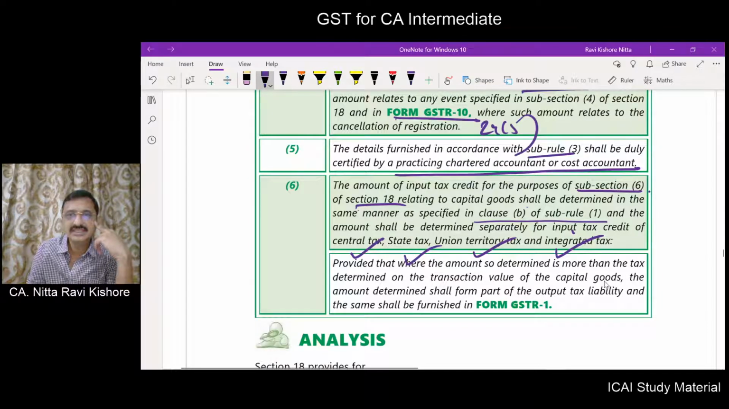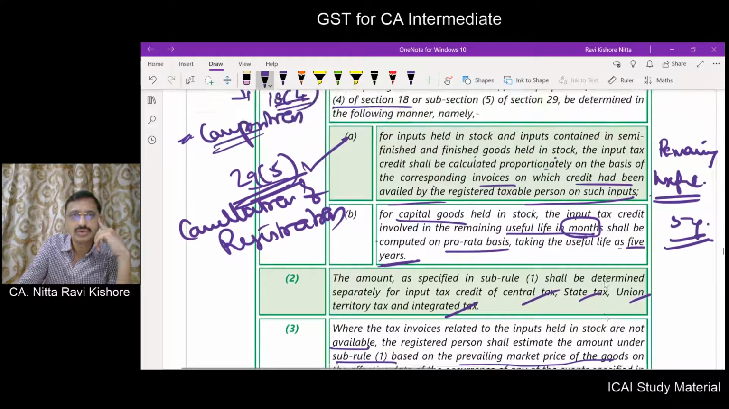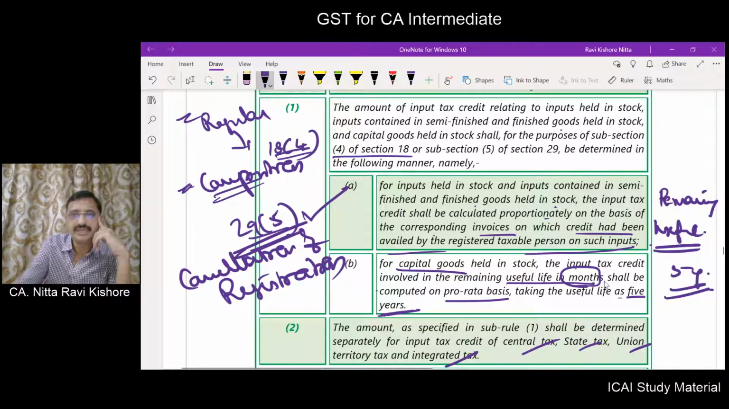the amount of ITC in sub-rule 6 of 18, when plant and machinery is sold per se, is determined in the same manner as prescribed in clause 1b of sub-rule 1. Sub-rule 1b. Here what it is saying, the remaining useful life in months computed on pro rata basis, taking the useful life as 5 years. In this manner you have to calculate.